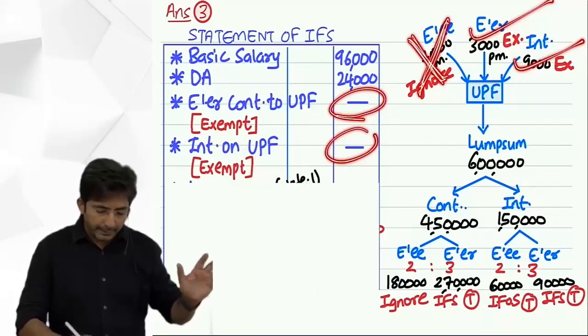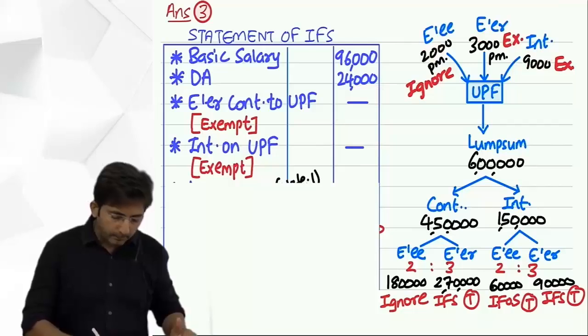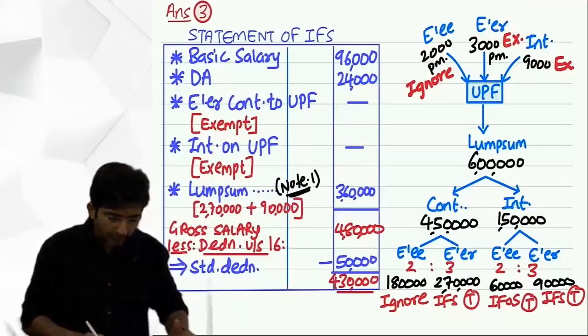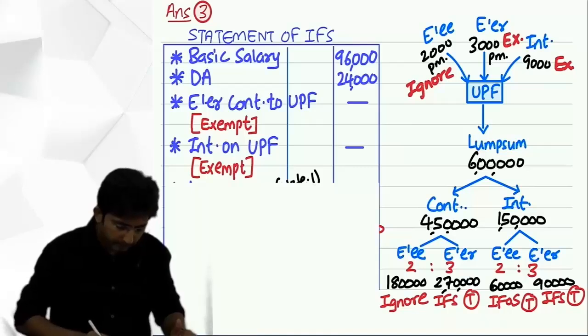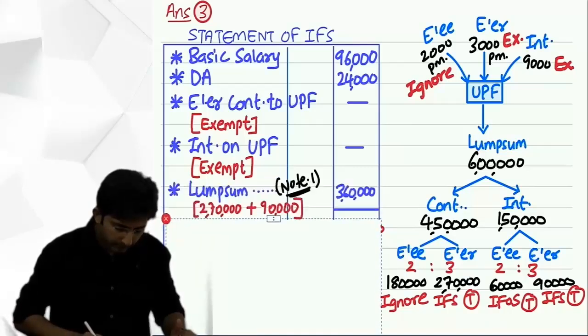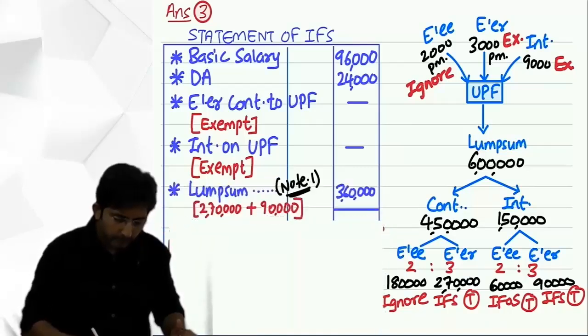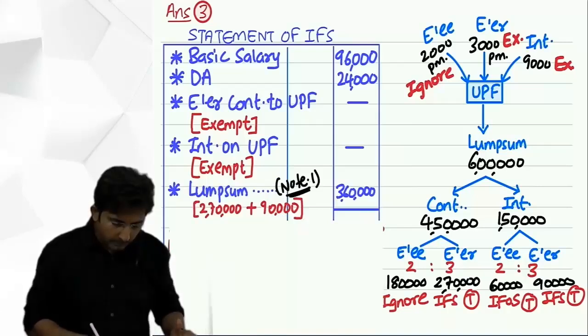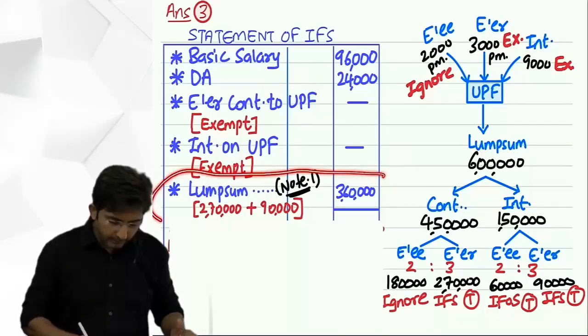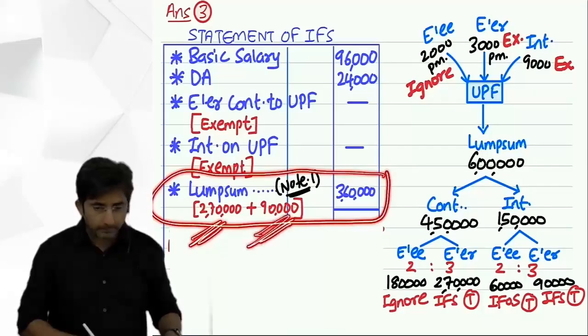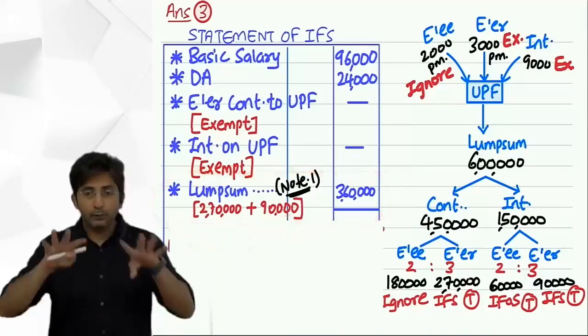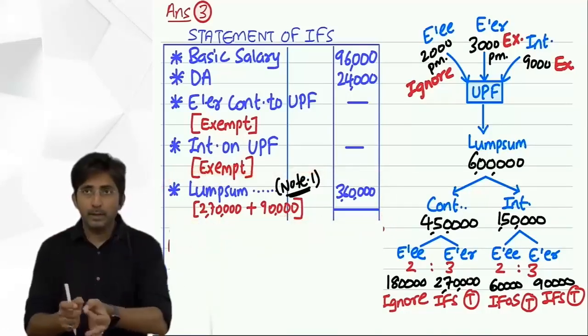Okay. Then for lump sum amount, see what I have done. Lump sum amount I have given note 1 here. What is this 2,70,000 and 90,000? See, out of the 4 amounts, only 2 amounts will come.